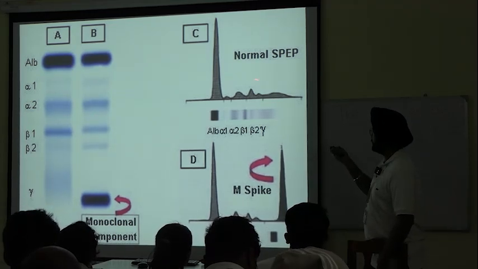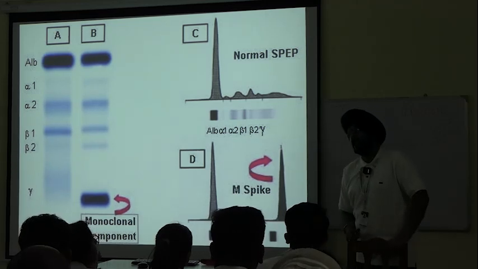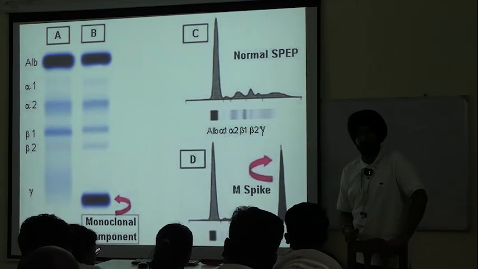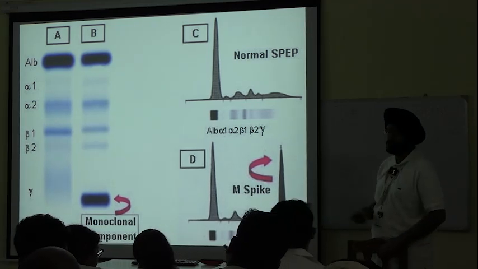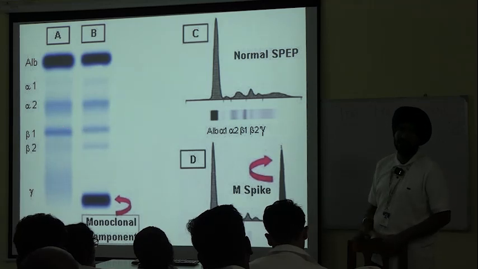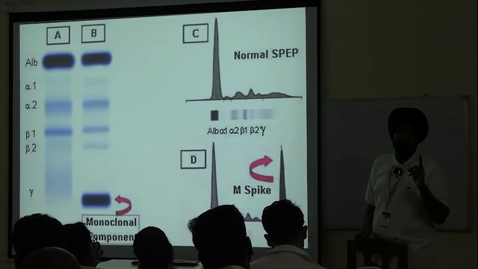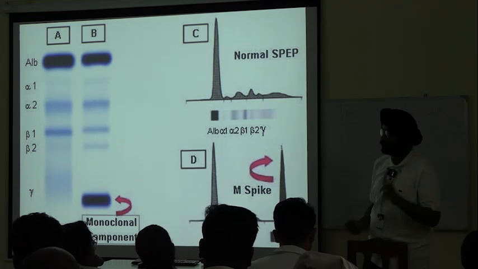But how are these graphs obtained? We use an instrument called a densitometer. To plot these graphs, to analyze these results, we use a densitometer. These results are analyzed under a densitometer.